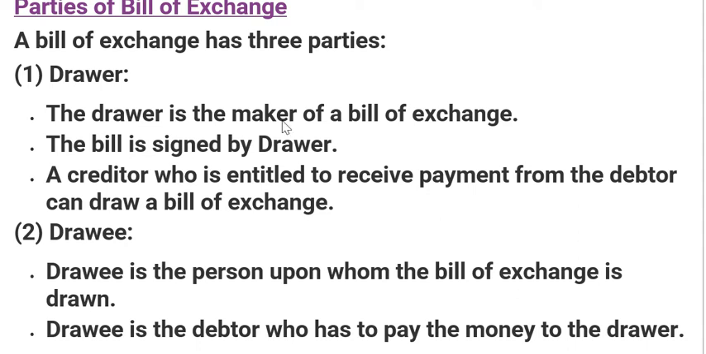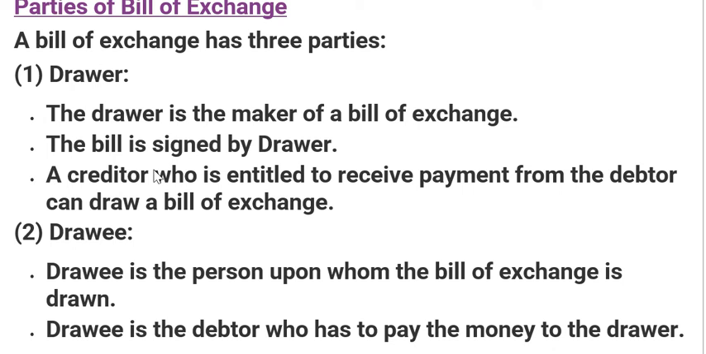Means who is making the bill, he must sign the bill. A creditor who is entitled to receive payment from the debtor can draw a bill. Anyone cannot draw, or the drawer cannot say you draw the bill on behalf of me. That means a creditor, the person who has rendered the services or sold the items, goods, is entitled to draw the bill. That means the creditor will sign the bill. He will be called the drawer.